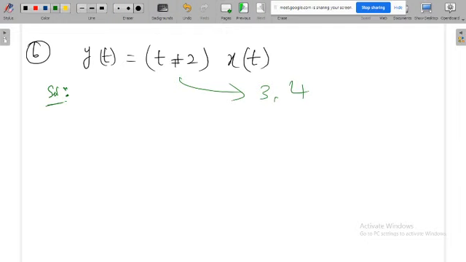Whenever a predefined function is given, please do not worry about that function. That is purely defined, so you know the values of that function at present as well as in the future as well as in the past.